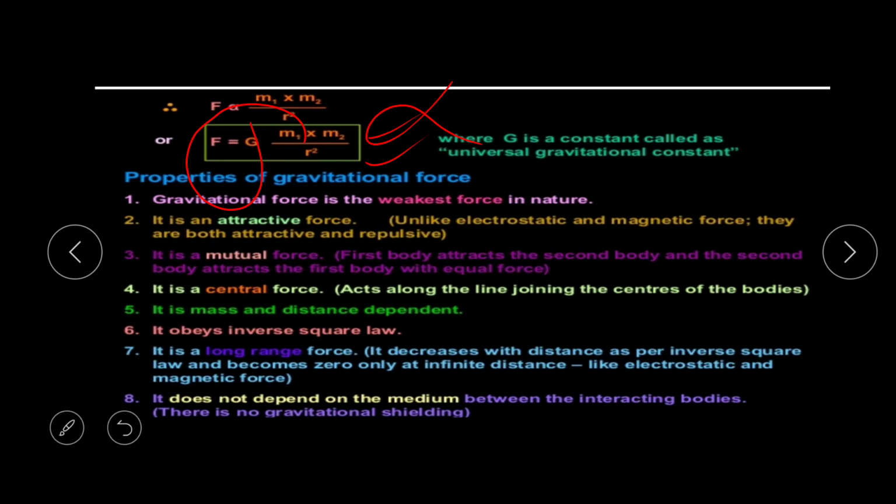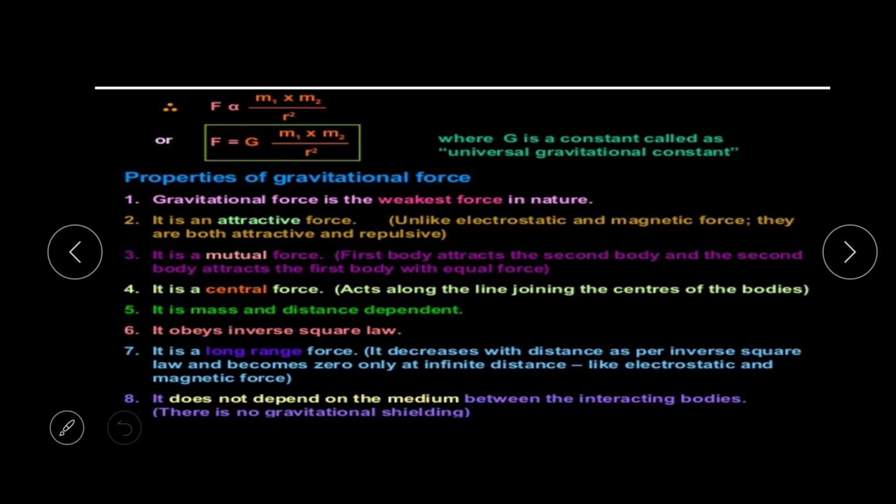Now let us see the properties of gravitational force. First, the gravitational force is the weakest force in nature. Remember that. Number 2, it is an attractive force.